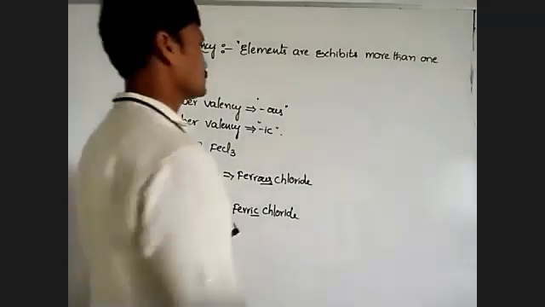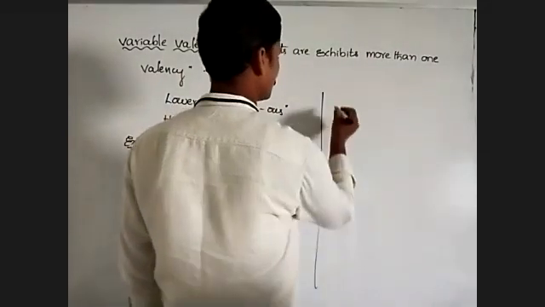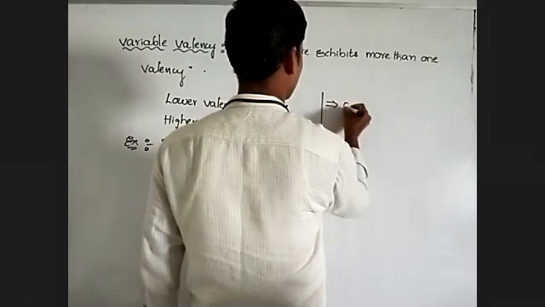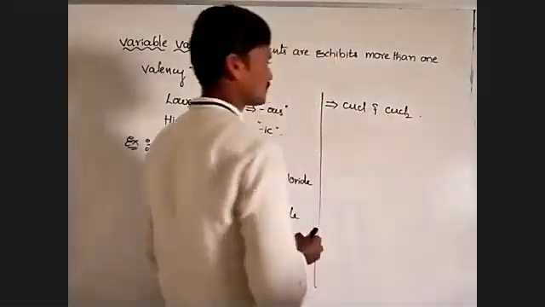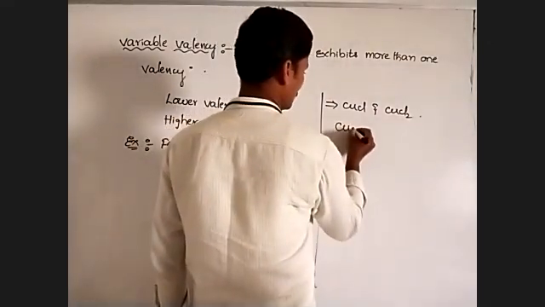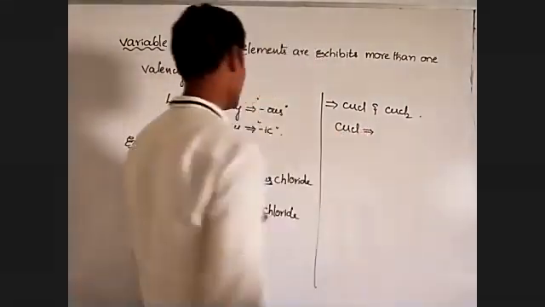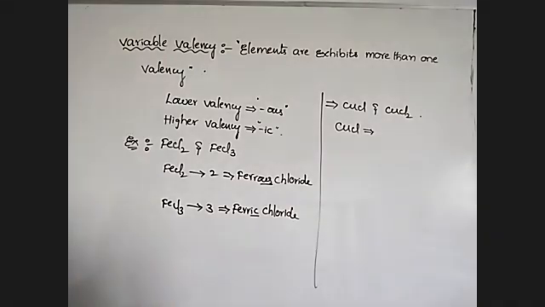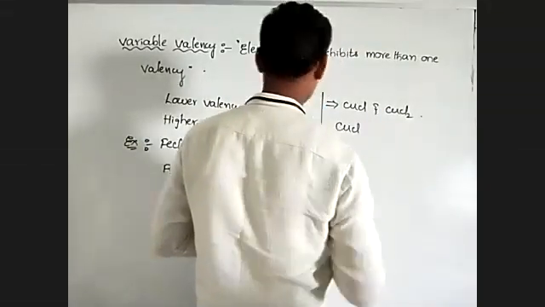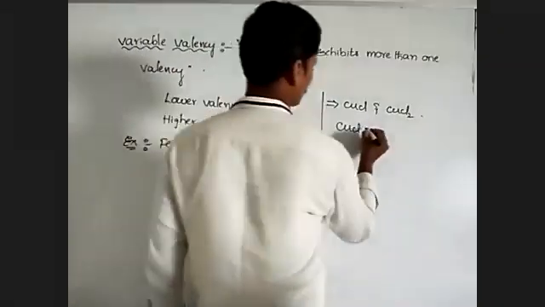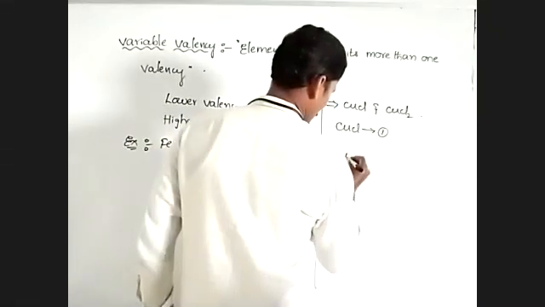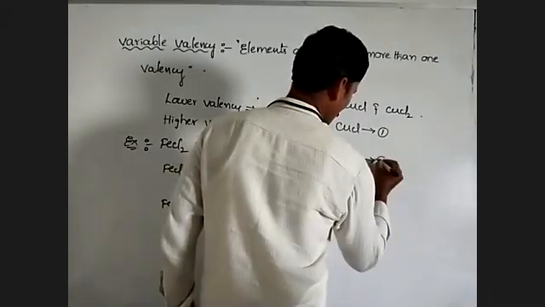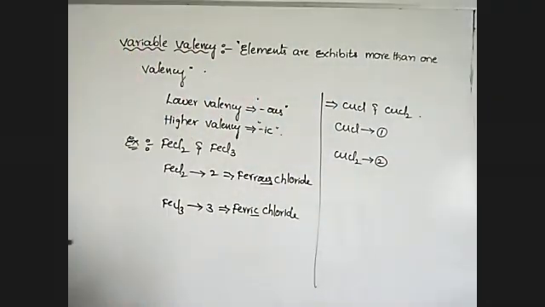Next, take another example. Here, CuCl and CuCl2. Okay, CuCl. In CuCl, there is one chlorine. One chlorine is present here. So valency is 1. In CuCl2, here 2 chlorines are present. So valency is 2. Right.